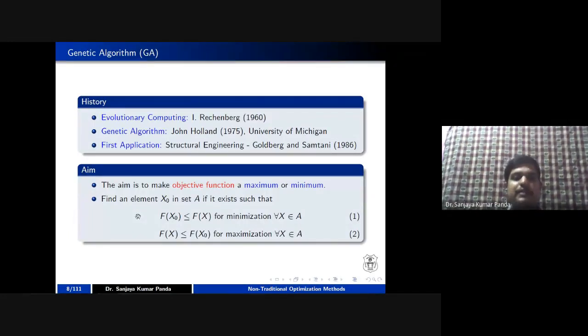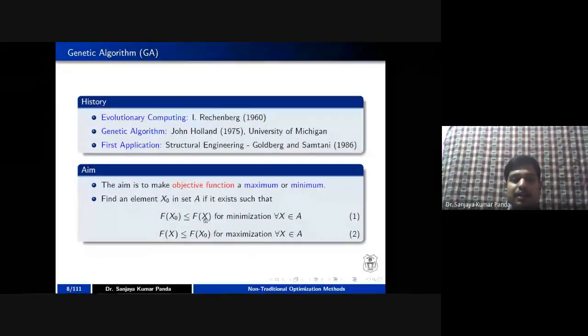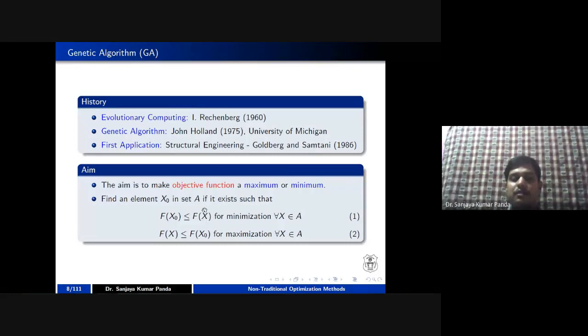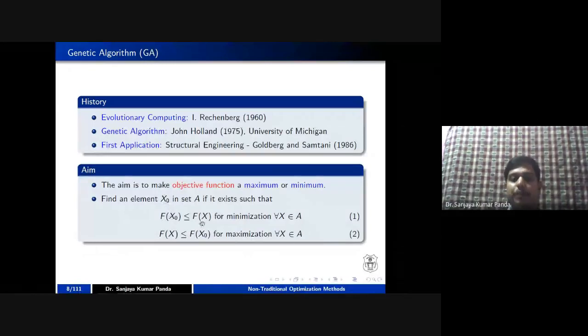So here you can see in a particular set, there is an element, let's say the element is x0. x0 is present in a particular set A. If the problem is to minimize, I have to find the fitness of any element in the set A, be it x1 or x2 or x3 up to xn. If I check the fitness and compare it with the fitness of the particular element x0, then f of x0 is less than f of x for all x belonging to A.